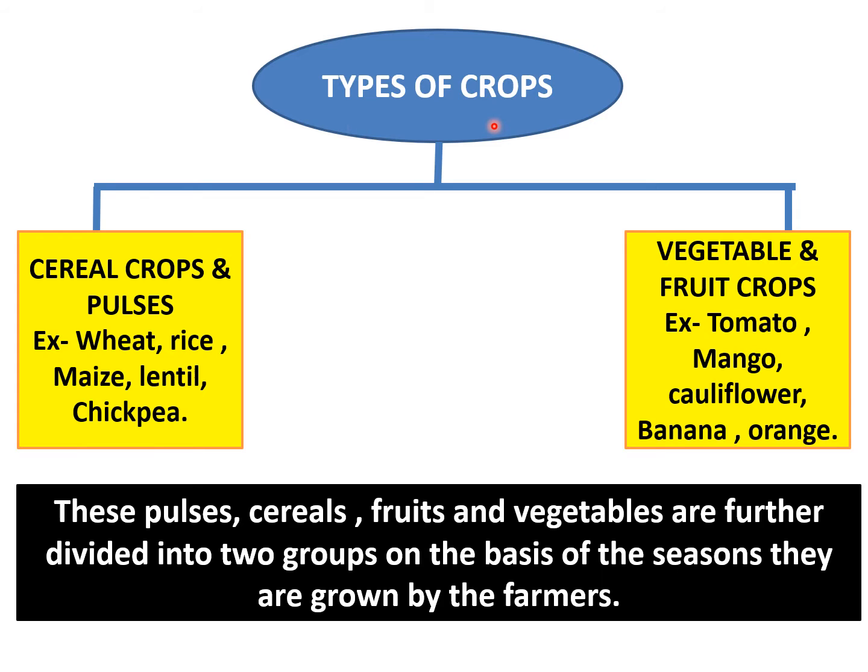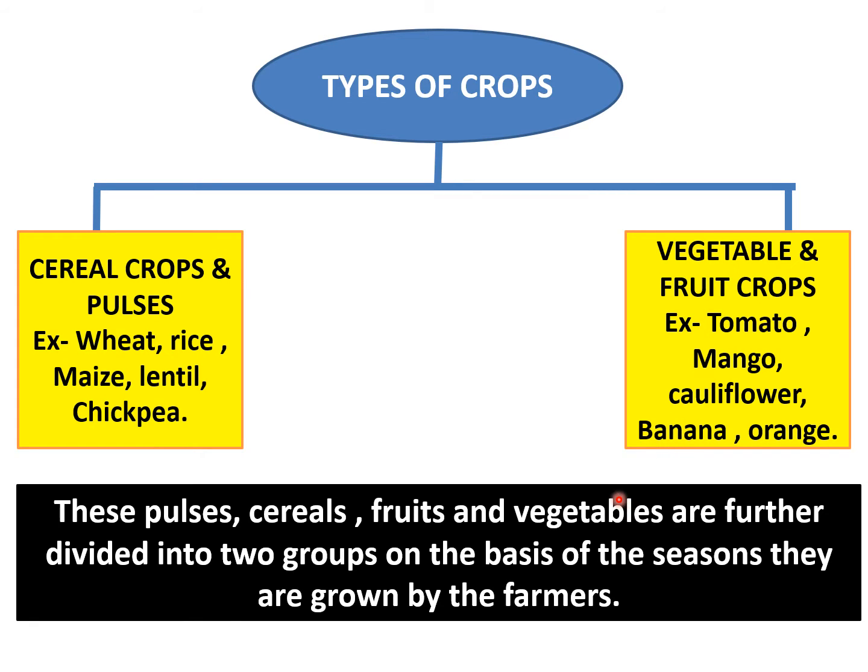Types of crops. There are two types of crops on the basis of the variety, like cereal crops and pulses, then vegetable and fruit crops. Cereal means anaj and pulses are dalein. Examples are wheat, rice, maize, lentil, chickpea. Then fruits and vegetables, of course, tomato, mango, cauliflower, banana, orange. So these are the two types of crops.